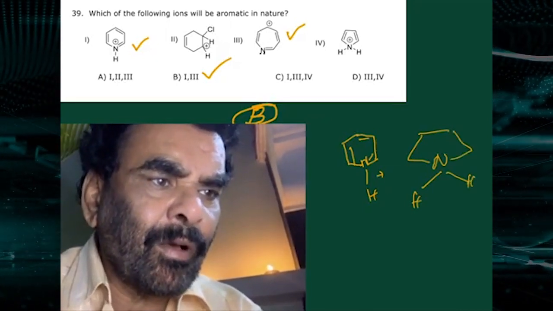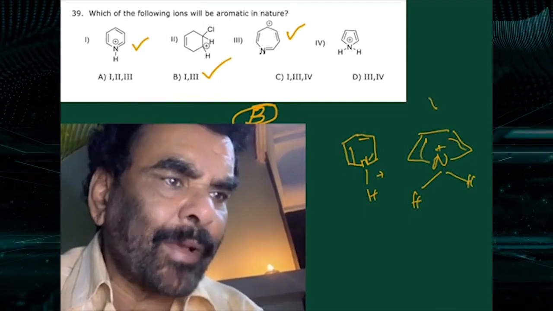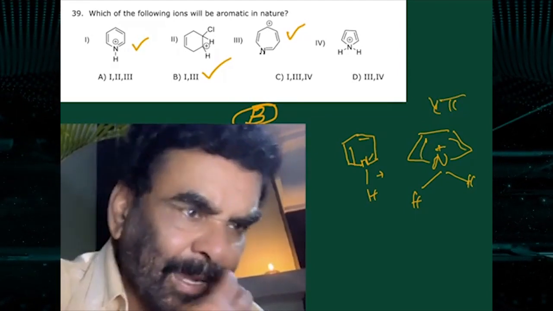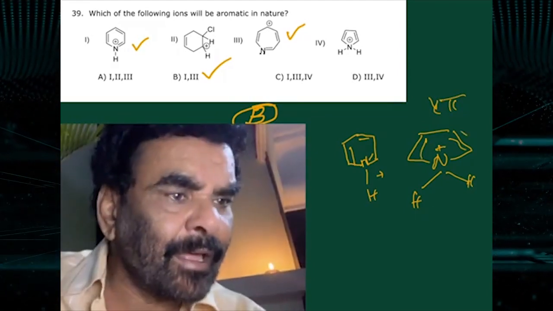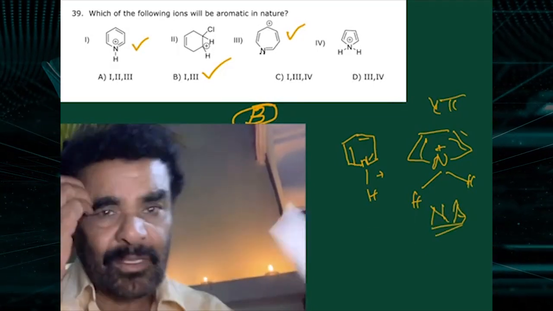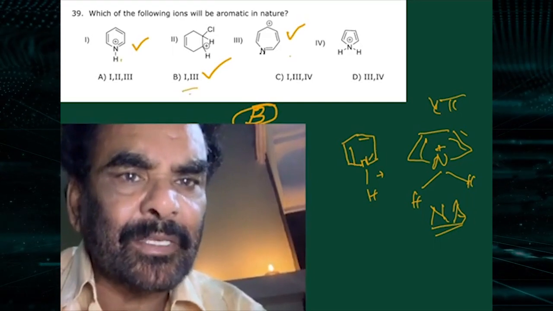Pyrrole, protonated pyrrole. This is the positive charge, only 4 pi electrons. Now it is not sp2. Therefore, it is a non-aromatic species. This is non-aromatic. So only 1 and 3 are aromatic species.